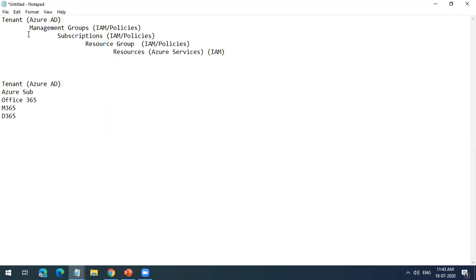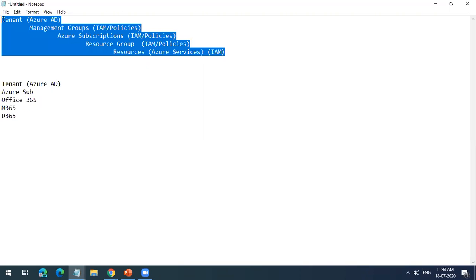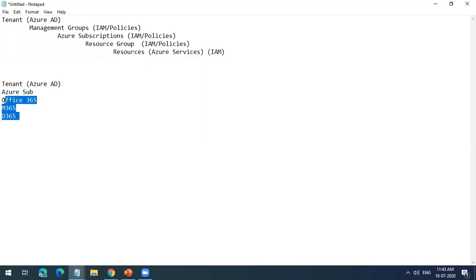You can give them access at the Azure subscription level, at the resource group level, or at the resource level. We are talking in terms of Azure only, not Dynamics 365 or M365, so let's not get confused with those products. The management group is only needed when you have more than one subscription to manage.